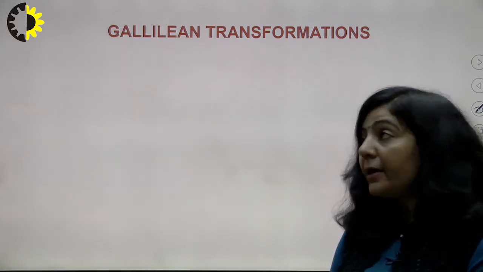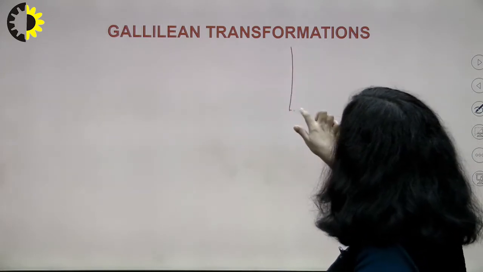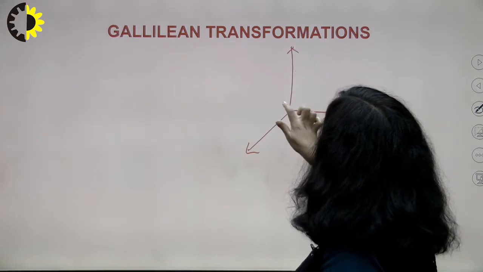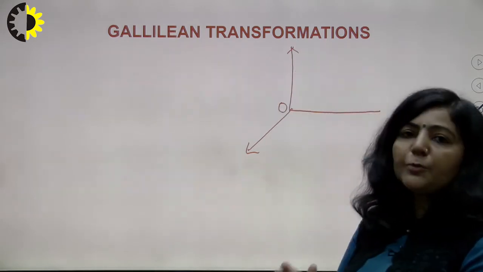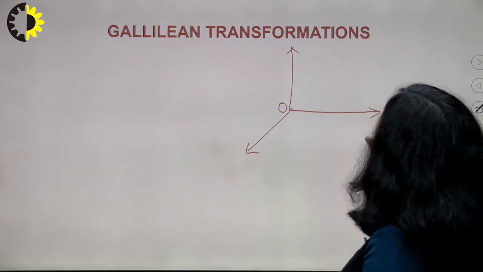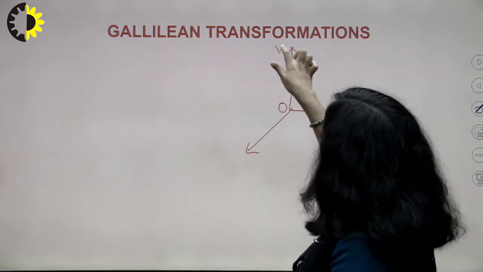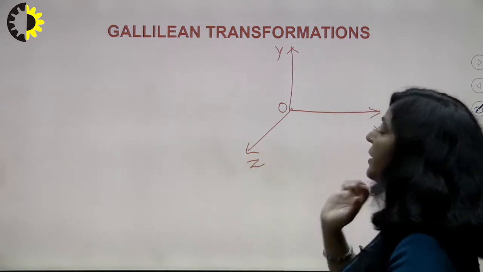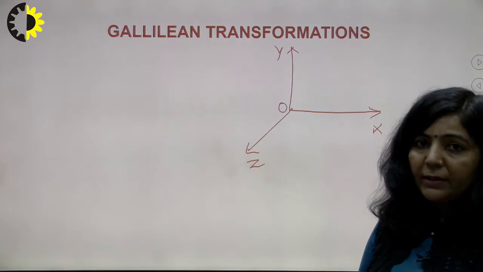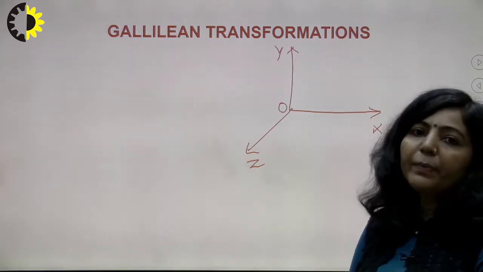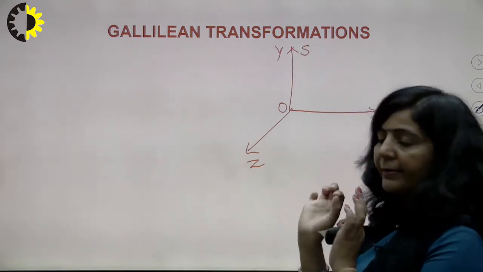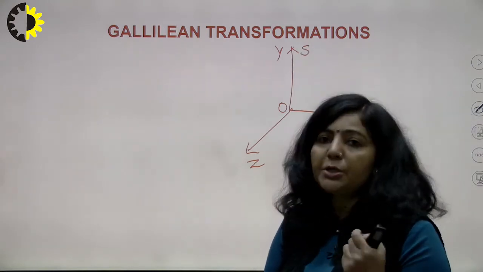One frame is at rest, so you can understand it like this. You have this frame and this frame is at rest, and an observer is sitting in this frame at this position O. Suppose this is your x-axis, this one is the y-axis and this one is the z-axis. So this particular frame is at rest, and there is another frame which is your S dash. This frame is S, or you can write ST. ST stands for stationary.